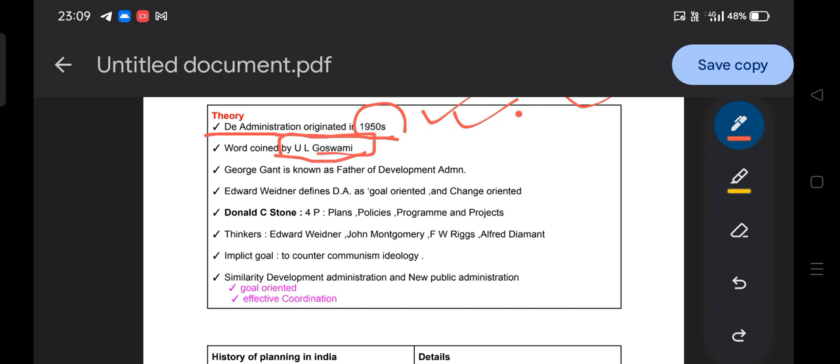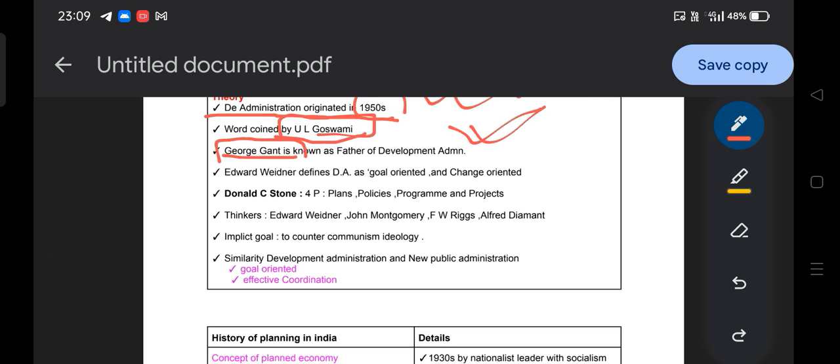Okay, I am going to quickly revise the concept for you. The term development administration was coined by U.L. Goswami, and the father of development administration is George Gant. So who is the father of development administration? It is George Gant. So don't confuse: U.L. Goswami coined the term, but the father of development administration is George Gant.